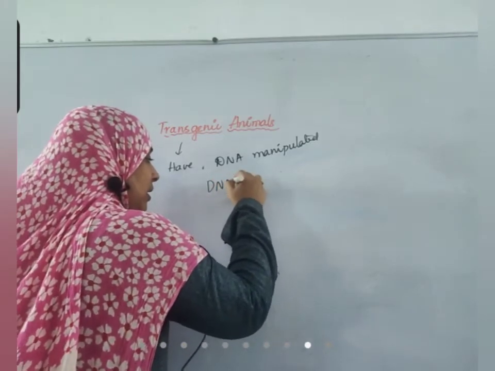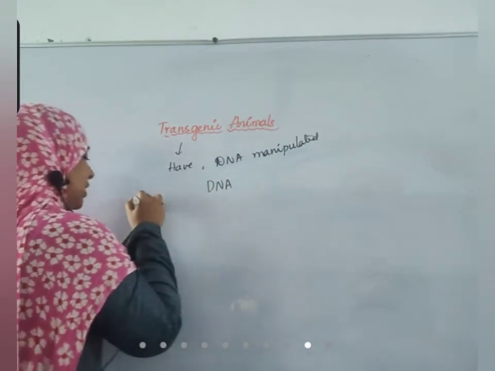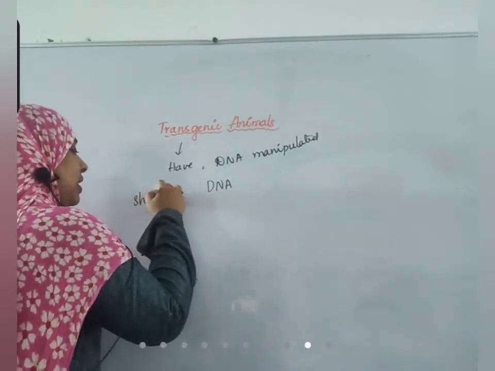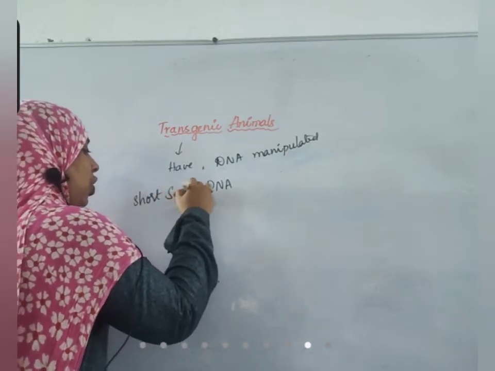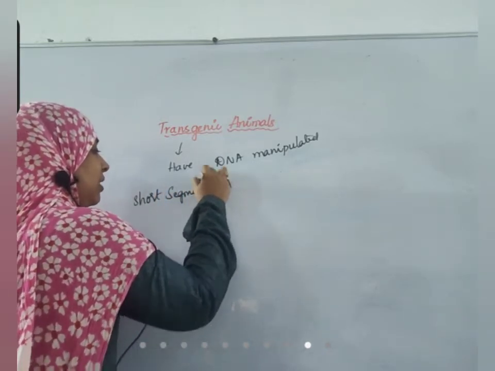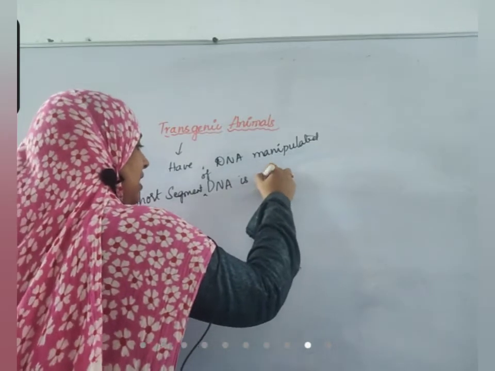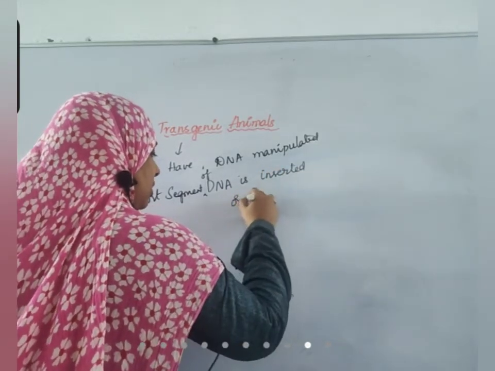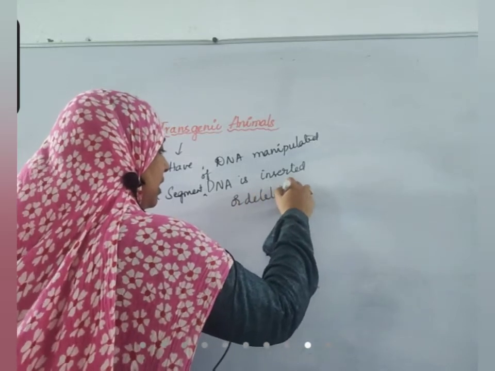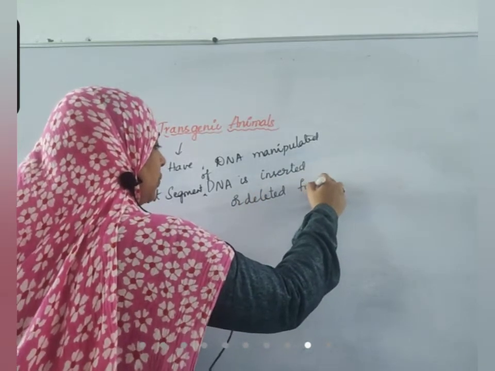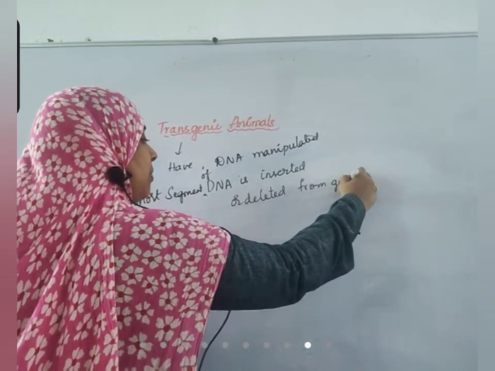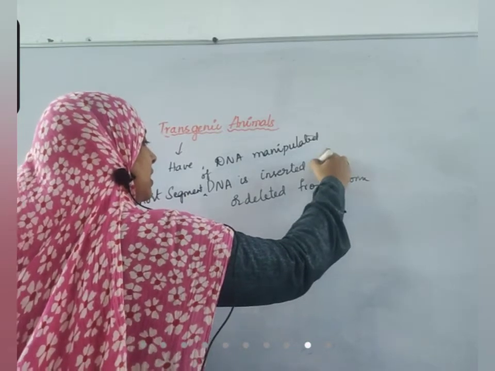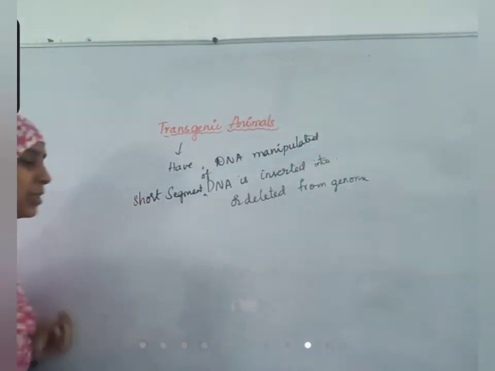A short segment of DNA is inserted into the genome or deleted from the genome. Okay, this type of animal is called a transgenic animal.